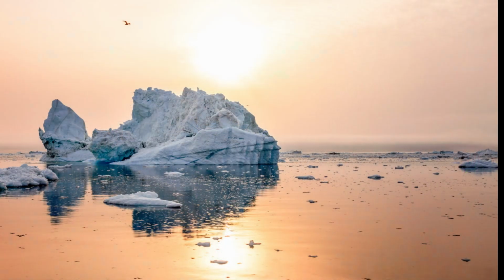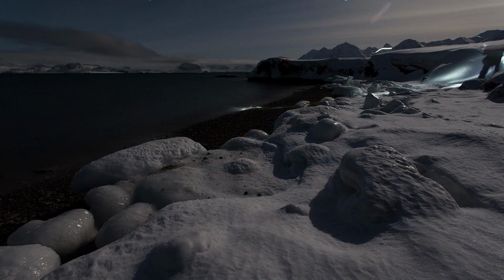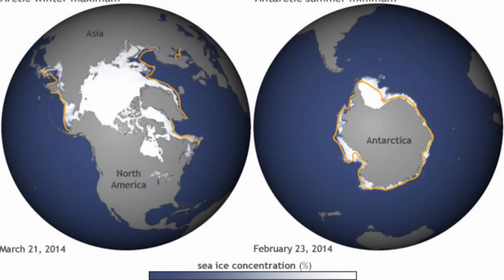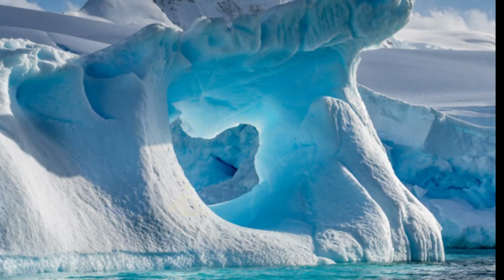Antarctica also experiences polar day and polar night, but its seasons are opposite to those in the Arctic. When it's summer in the Arctic, it's winter in Antarctica, and vice versa. The extreme tilt of the Earth and the continent's high elevation contribute to its harsher, longer winters and colder temperatures.